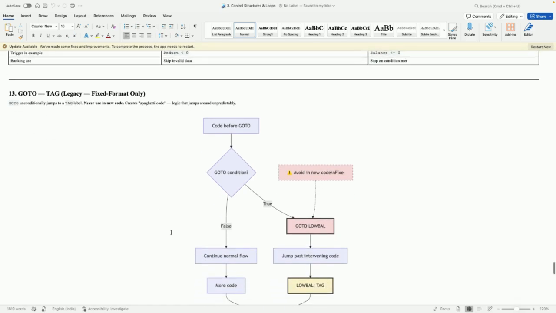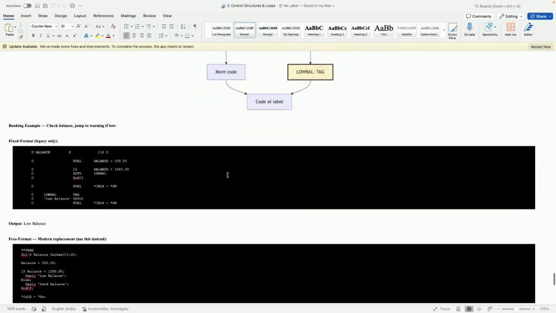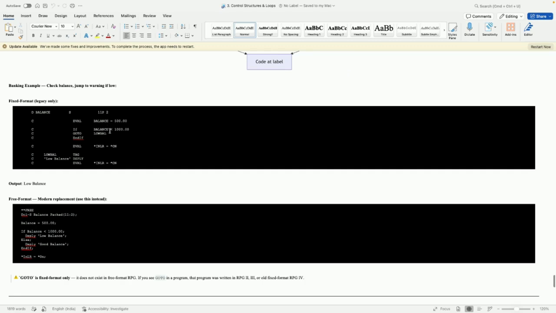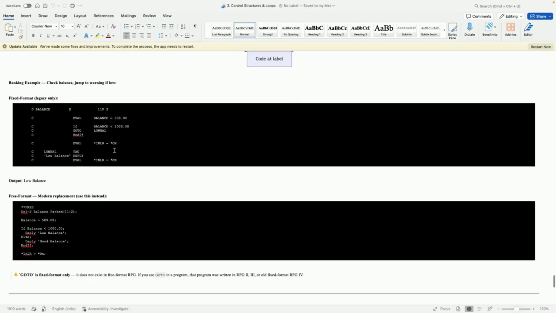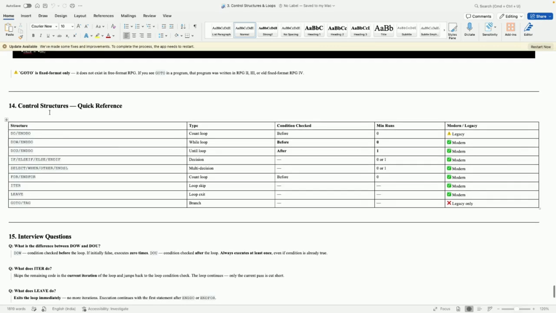Here, GOTO with TAG is legacy fixed format only. We can control flow by using the GOTO tag. You can see a simple example here: if balance is this, go to LOWBAL. Earlier we used GOTO, but now we use controlled structures, the control loops. The GOTO tag is related to old legacy systems.